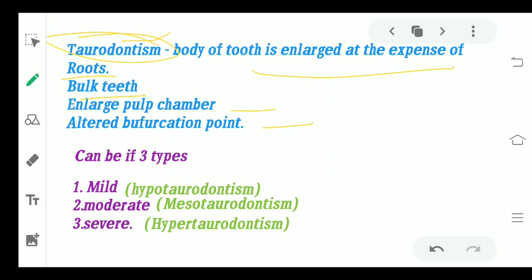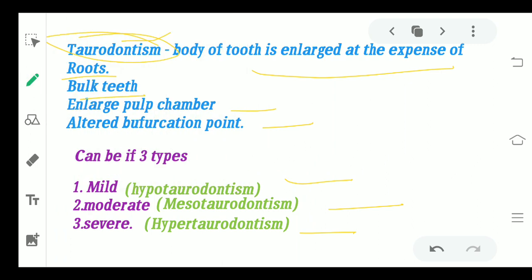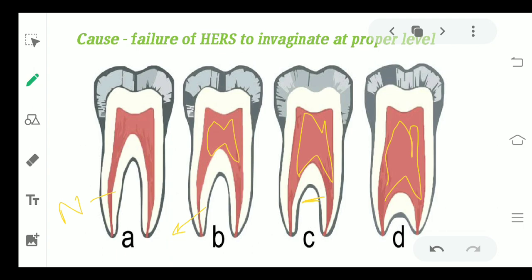So there can be three conditions in taurodontism. It can be hypotaurodontism if it is a mild case, mesotaurodontism if it is moderate, and hypertaurodontism if it is a severe case. So as I just told you, what is taurodontism? When the body of the tooth gets enlarged from the root area, that is known as taurodontism. The tooth appears as bulk teeth, the pulp chamber is enlarged and the bifurcation point is altered. Now the first one you see here is going to be your hypotaurodontism. This one is the mesotaurodontism and this one is your hypertaurodontism.